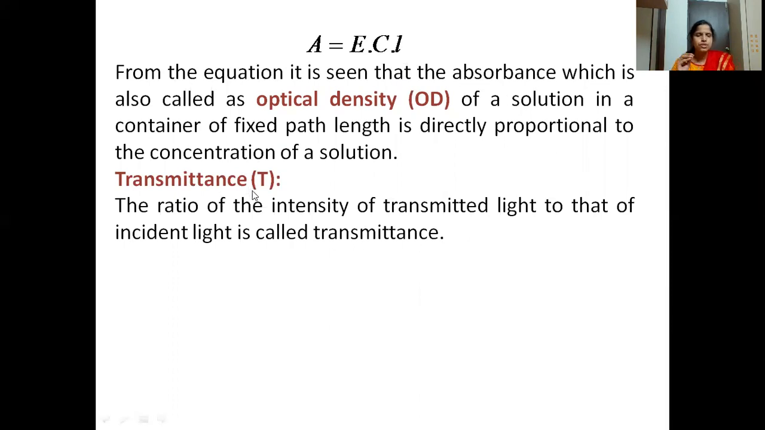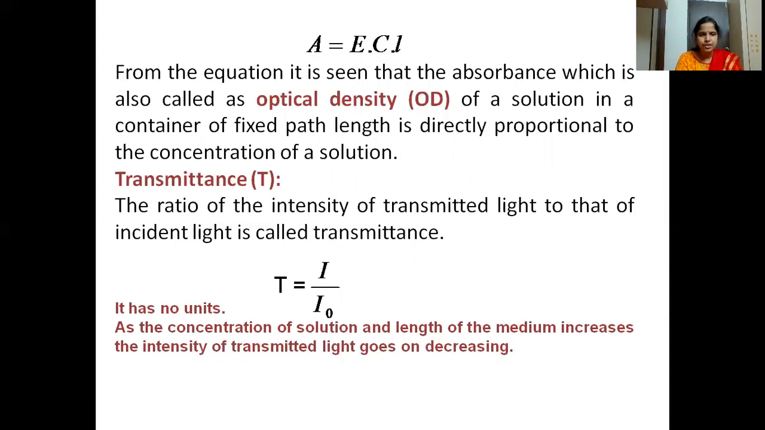So after the solution, suppose the solution is absorbing a particular amount of light, some of the light will be transmitted out. That is nothing but transmittance, and it is defined as the ratio of intensity of transmitted light to that of the incident light. It is nothing but the reverse of absorbance. So T is equal to I by I naught. Here I is the intensity of transmitted light, whereas I naught is the intensity of the incident light. It has no units because it is a ratio of the intensities of light only.